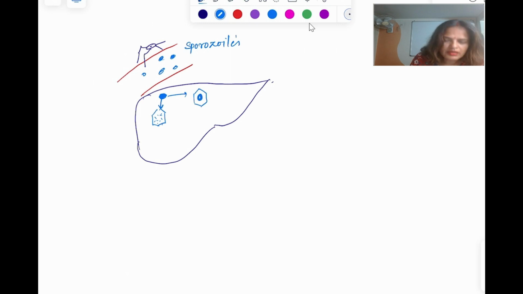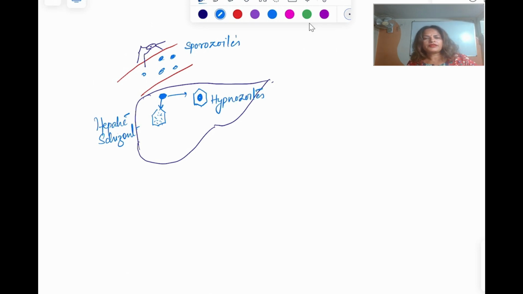It will remain as such. And once it is mature, this is a hepatic schizont, which has multiplied, it is called hepatic schizont. And which act as a dormant, these are hypnozoites, it is called hypnozoites.